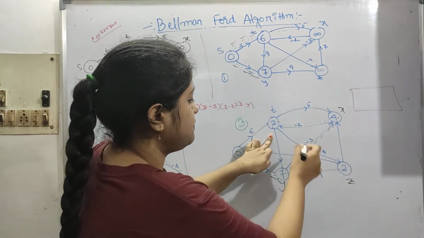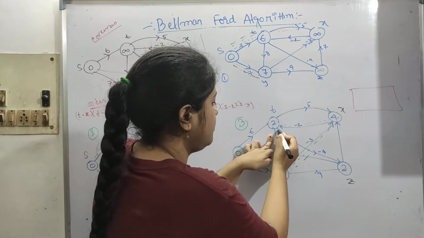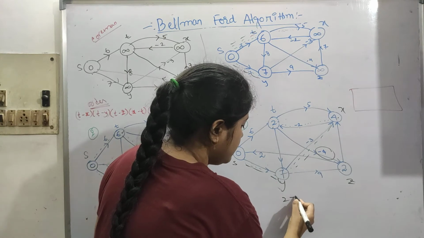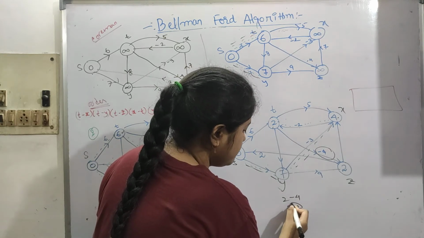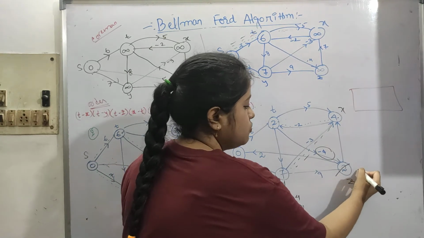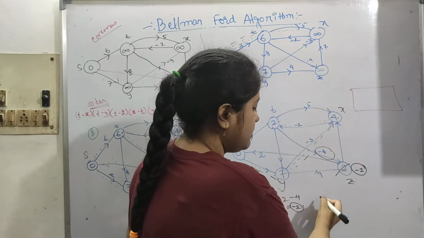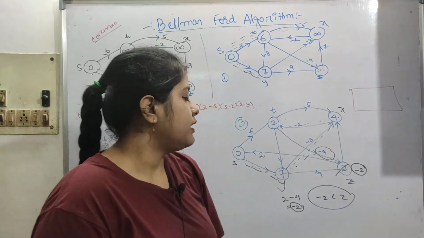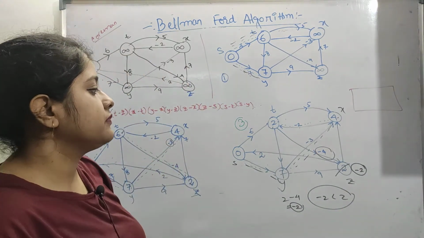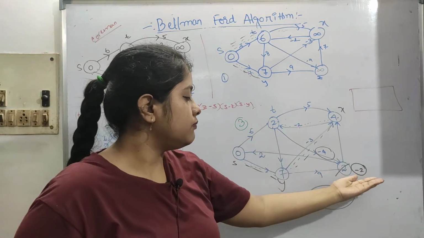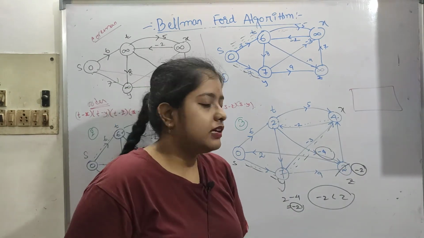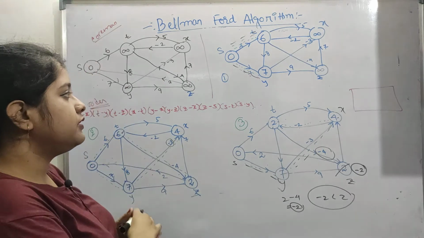If we take this path from 2 to z, this is minus 4. 2 minus 4 is coming down to minus 2. We can change 2 to minus 2. See, minus 2 is lesser than 2 obviously. So it is coming down to minus 2. Like this, you can come down. The minimum cost is here. Not many questions are asked on this, but anyway we did an example.